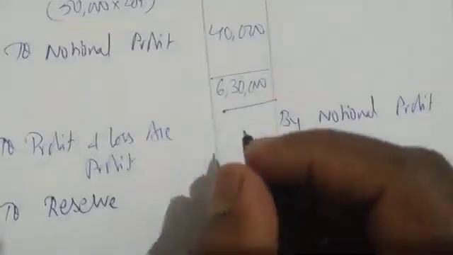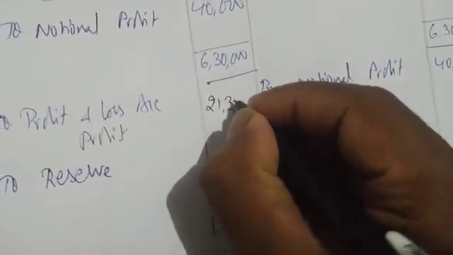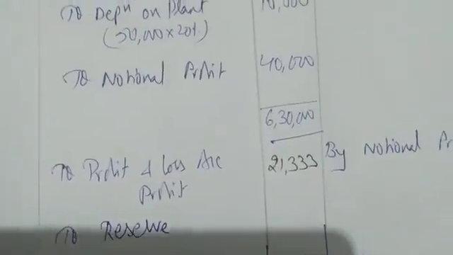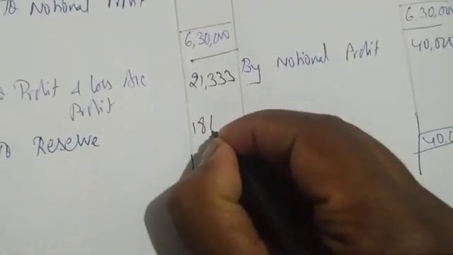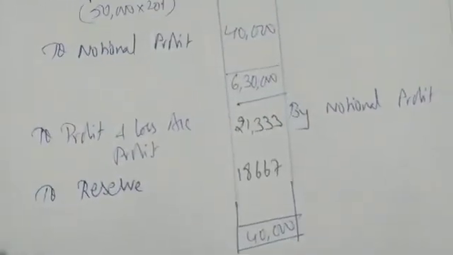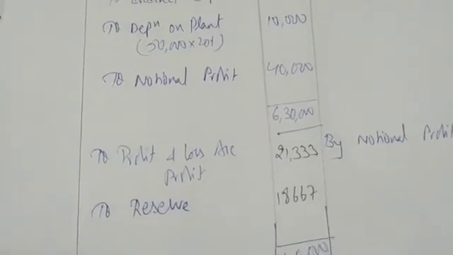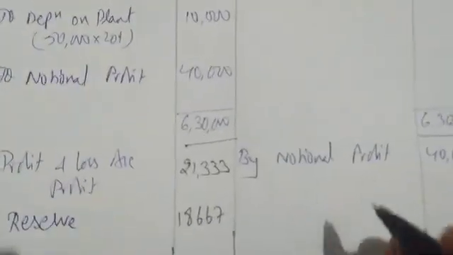So I am coming and writing here 21,333. From 40,000 you deduct 21,333. We are getting 18,667. Okay, done. This is your problem. For this you are getting 12 marks. Okay, easy. Notional profit you can easily find out.